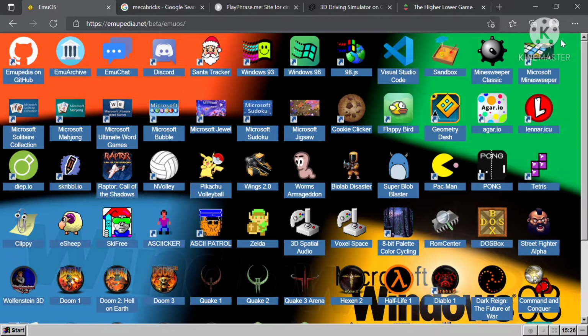So here I'm gonna tell you about some of the awesome websites you can visit on your Windows PC. So here are some websites. So let's get started. The first is known by the name of EMUOS.